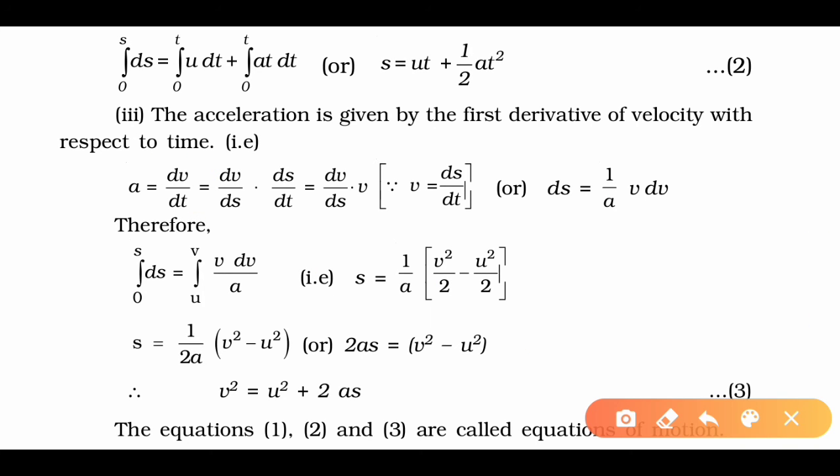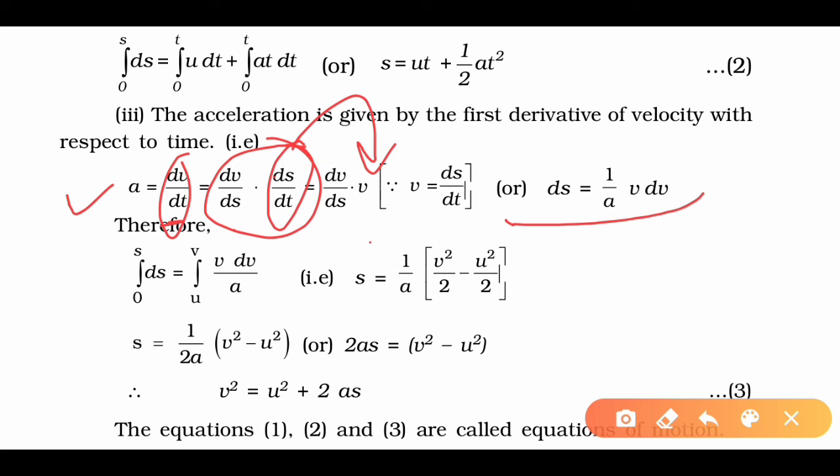Now you could see the equation a equals dv upon dt. Now in this equation we replace dt in terms of ds, we multiply in here by ds. So after replacing this value as a velocity, we got dv upon ds into v.